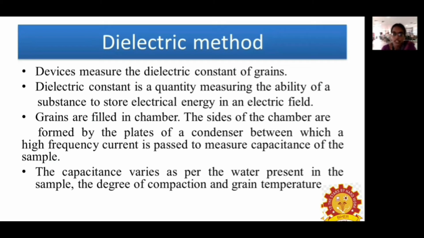A high frequency electric current is passed. It consists of a condenser and capacitors, which are used to measure the capacitance of the sample. The capacitance varies with the water present in the sample. Also, if the sample is compacted to a very high degree, the capacitance value also varies. With the grain temperature as well, these capacitance values vary.